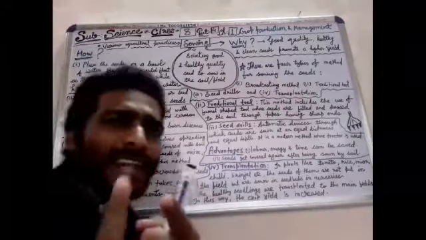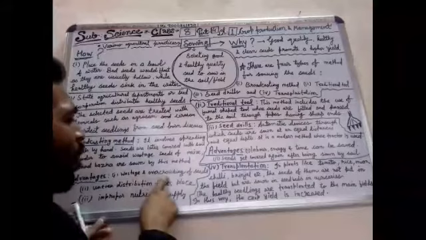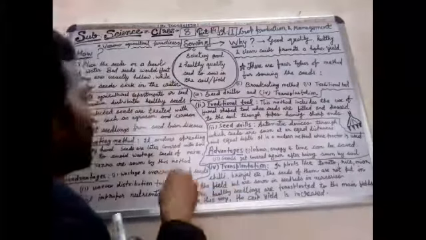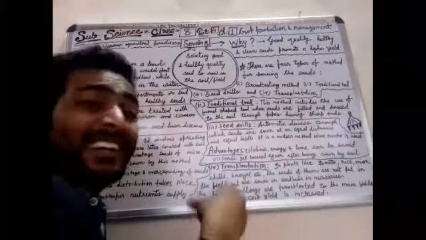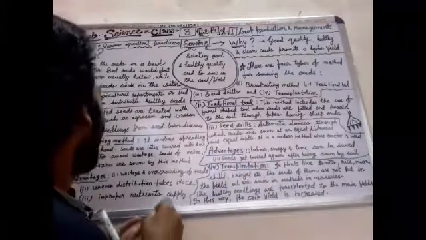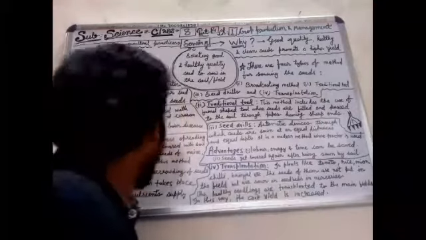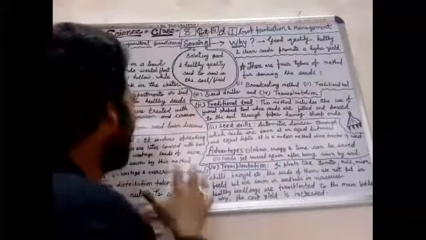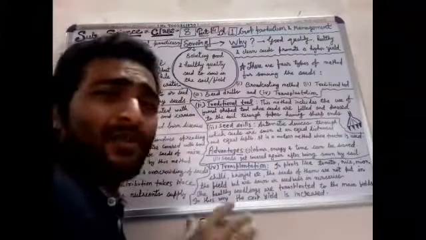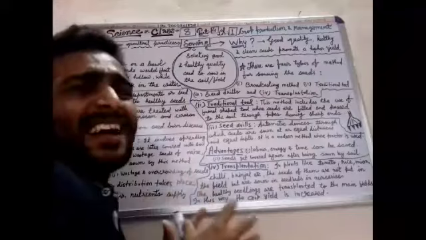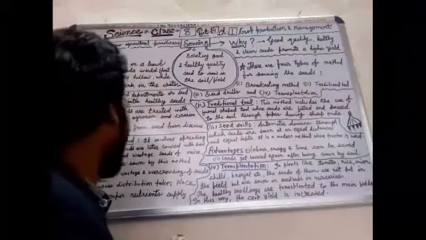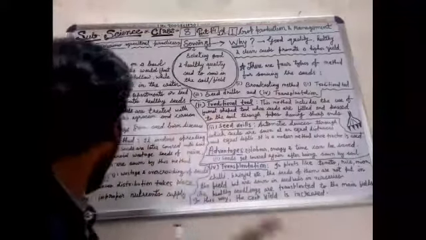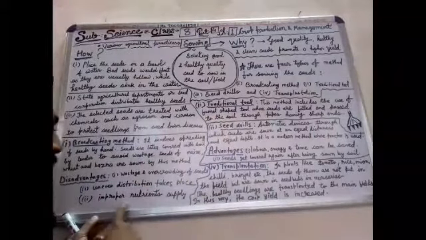Look at the disadvantages: wastage and overcrowding of seeds. When we spread the seeds on the field, then we see that many of the seeds overgrow and many of the seeds are wasted. So this is not a good method, but it is the traditional method, and we will have to learn the next method, that is the traditional tool. And again look at the point, that is improper nutrient supply.